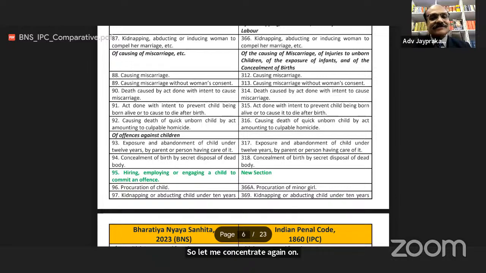So let me concentrate again on 92. Section 92 of BNS, causing death of quick born child by act amounting to culpable homicide. Earlier this section was 316.